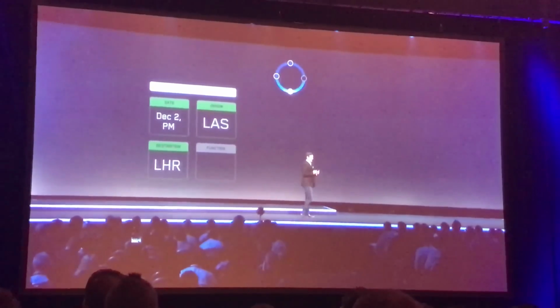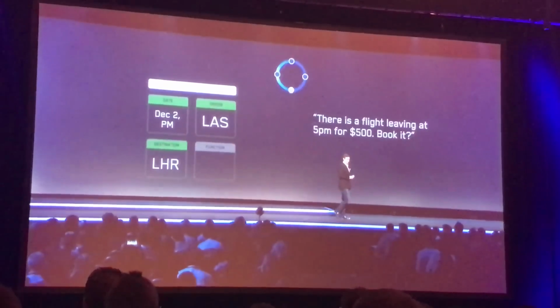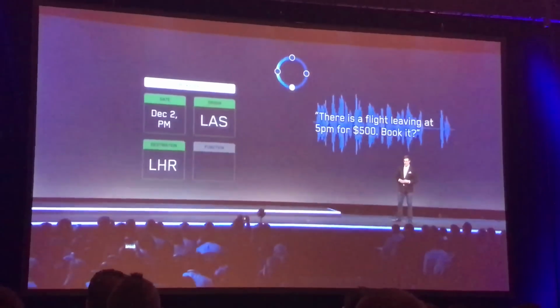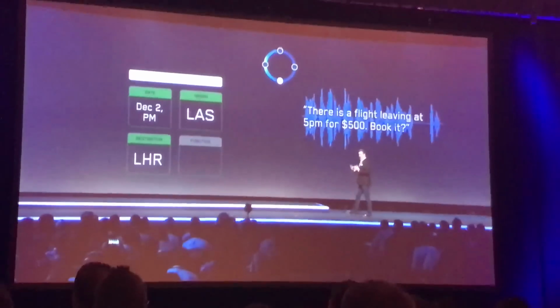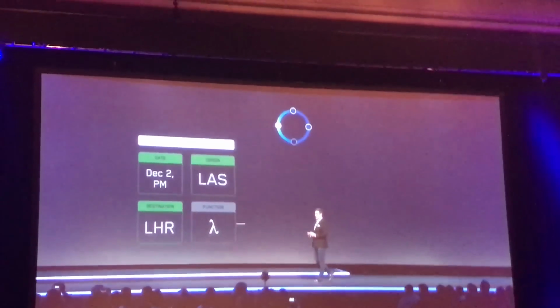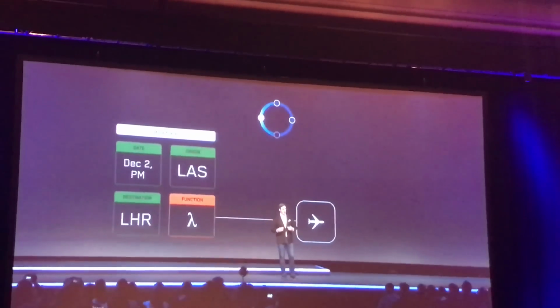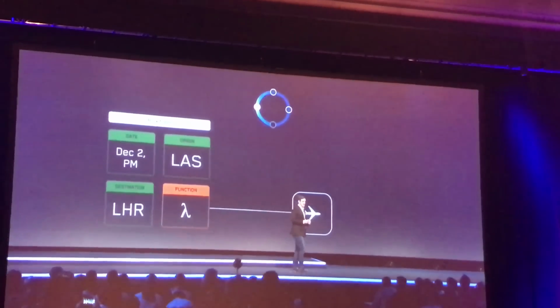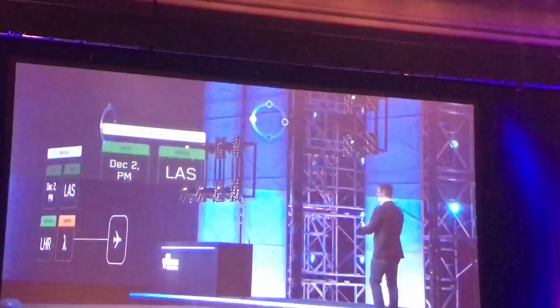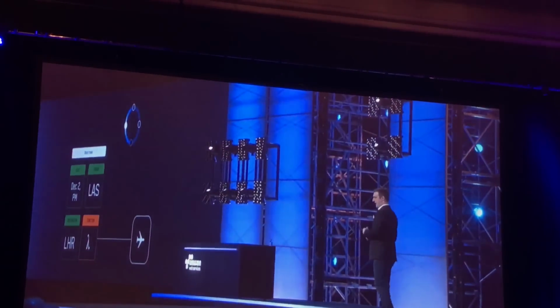After that, we can issue a final confirmation. There is a flight leaving at 5 p.m. for $500. Book it? Seems like a good deal to me. We accept the confirmation and then we process the intent either automatically or we trigger the business logic to run inside a Lambda function. So you can take your existing Lambda functions and have them triggered through natural language understanding and ASR through Lex. And that's it, boom, the flight is booked.